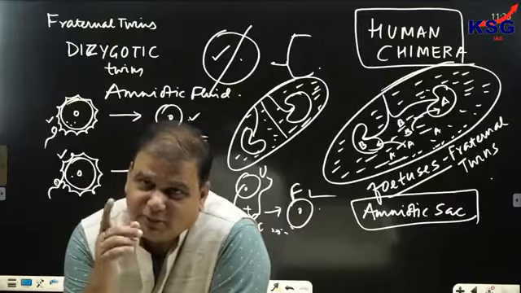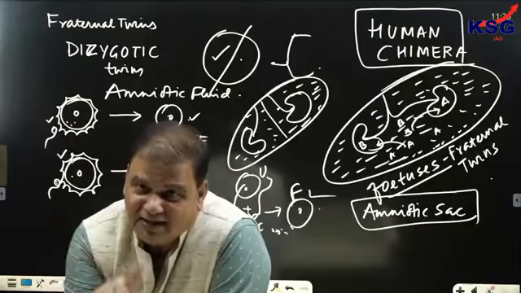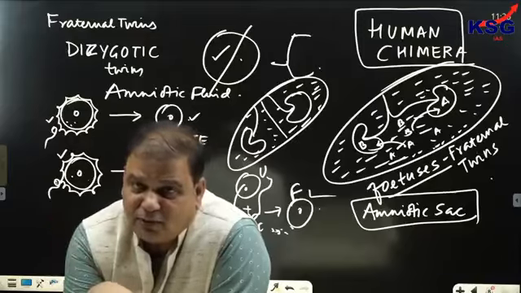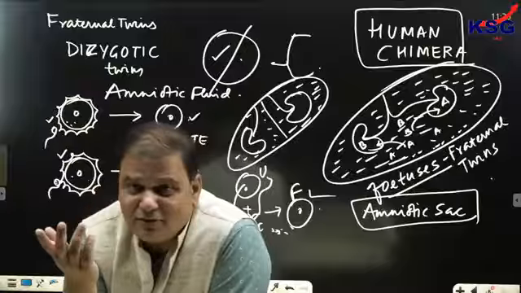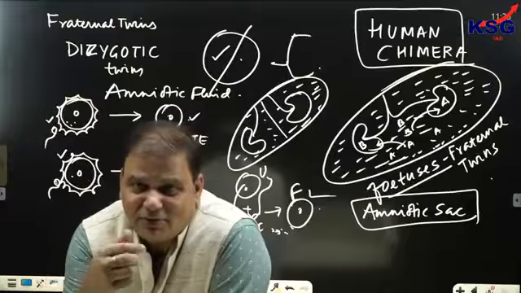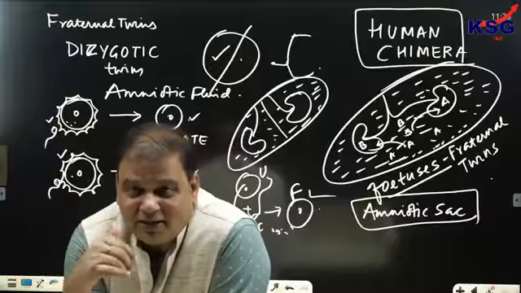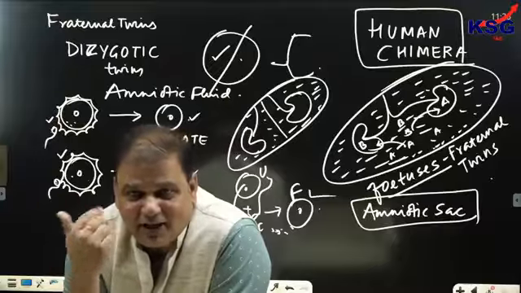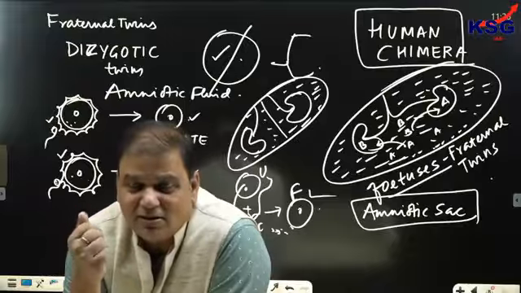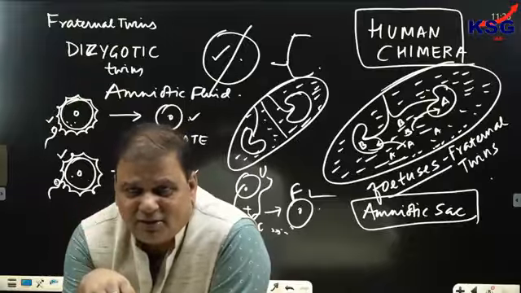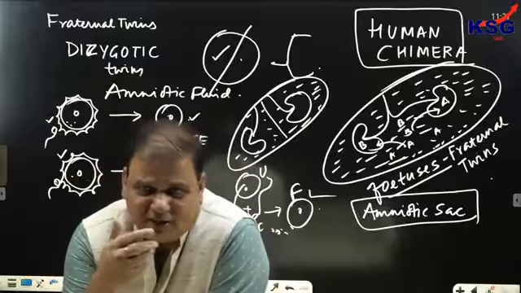So if suppose a female releases more than one ovum at a time in her cycle, which can be due to hormonal disturbance, etc., then only this is possible. Otherwise not. Generally, she is responsible for releasing one ovum at a time. Clear? But in exceptional cases, due to hormonal disturbance or many other reasons, she would be responsible for releasing more than one ovum at a time. Then this process would be occurring.